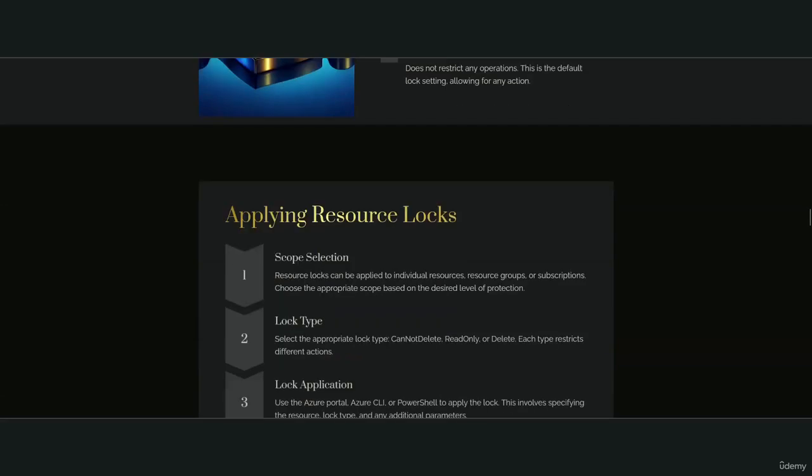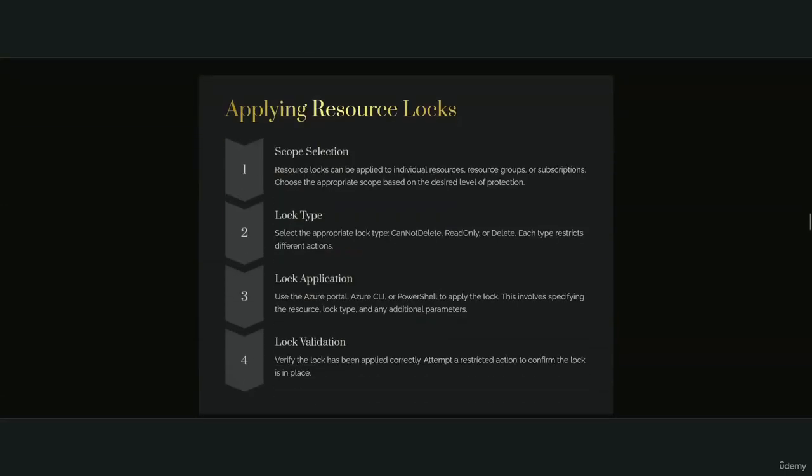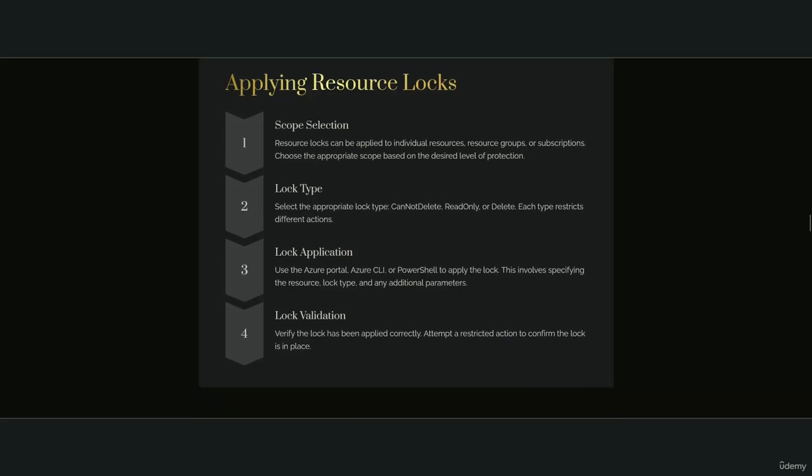Applying resource locks. 1. Scope selection. Resource locks can be applied to individual resources, resource groups, or subscriptions. Choose the appropriate scope based on the desired level of protection. 2. Lock type. Select the appropriate lock type, cannot delete, read-only, or delete. Each type restricts different actions. 3. Lock application. Use the Azure portal, Azure CLI, or PowerShell to apply the lock. This involves specifying the resource, lock type, and any additional parameters. 4. Lock validation. Verify the lock has been applied correctly. Attempt a restricted action to confirm the lock is in place.